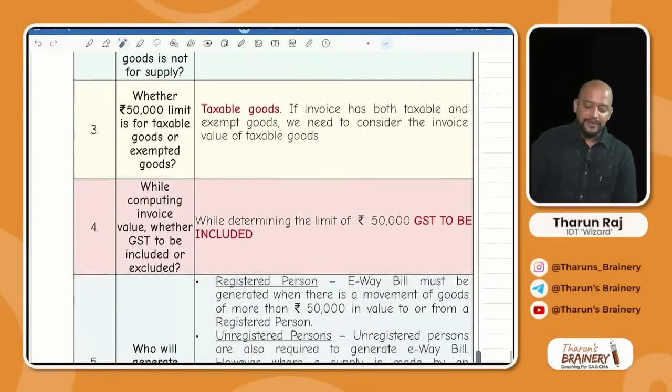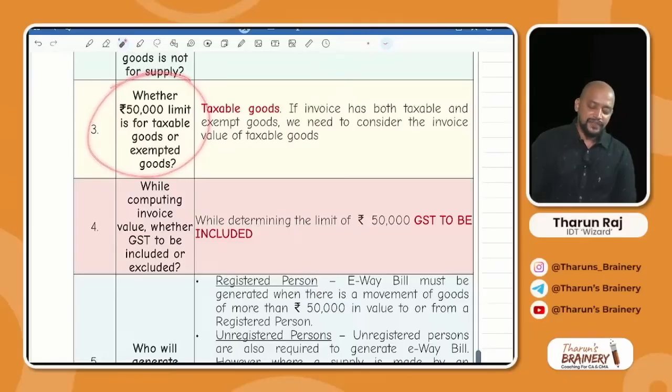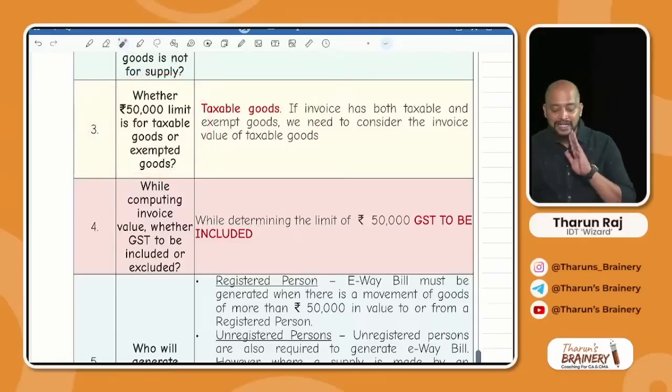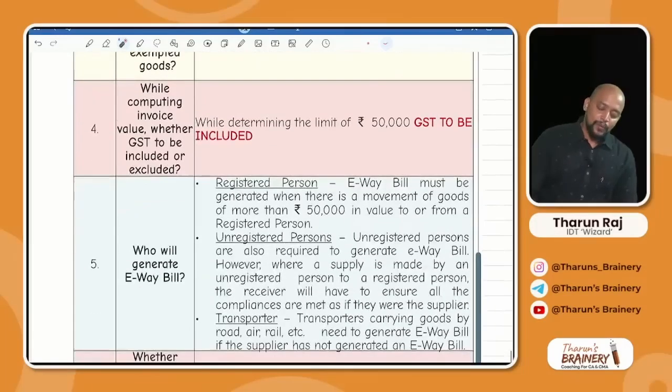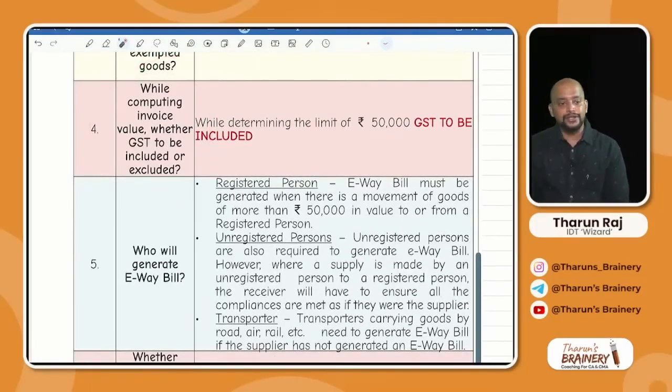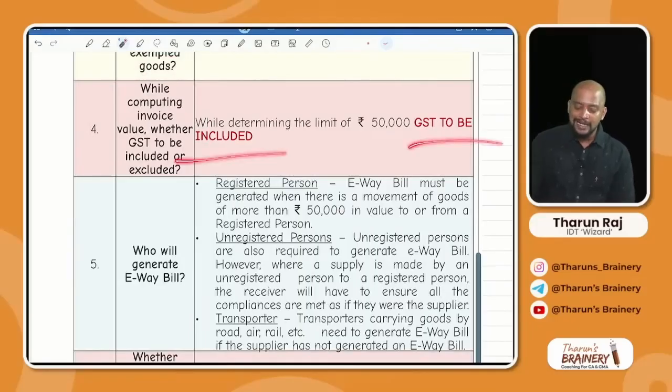Okay. Next, whether that 50,000 limit is for taxable goods or exempted goods? Definitely taxable goods. What if the invoice has both taxable goods and exempted goods? You take out exempted goods and see the taxable goods. If it exceeds 50,000, then e-way bill is applicable. While computing the invoice value, whether GST is to be included or excluded? Definitely GST to be included.